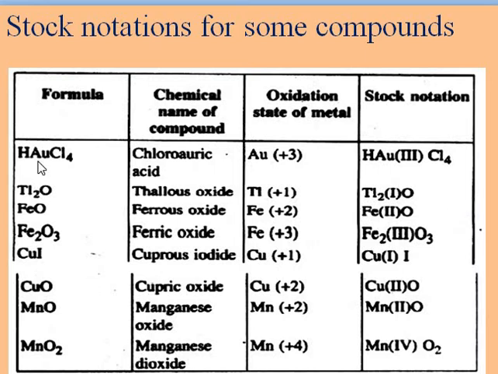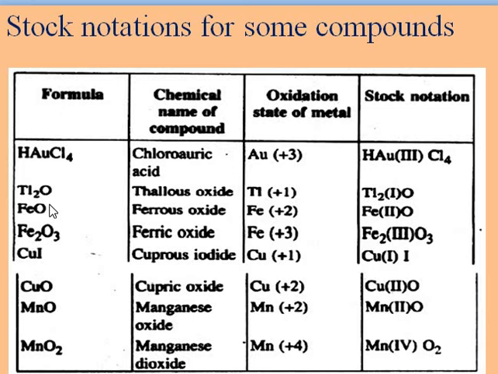In this case, HAuCl4, chloroauric acid, has Au in the +3 oxidation state, therefore H[Au(III)Cl4] is the Stock notation for chloroauric acid.